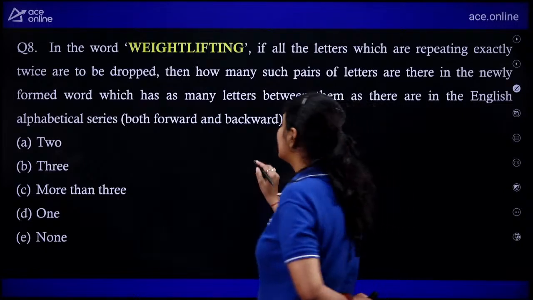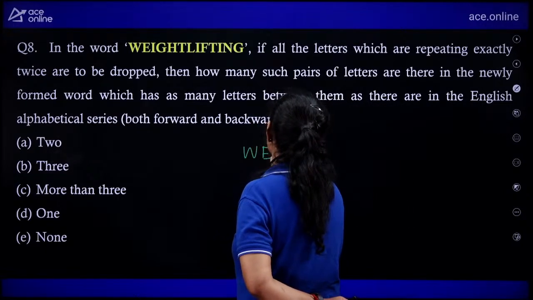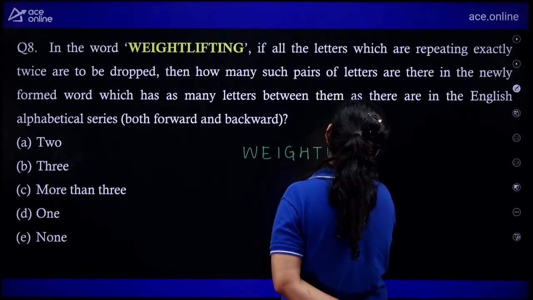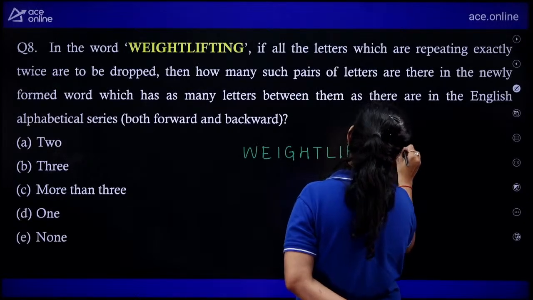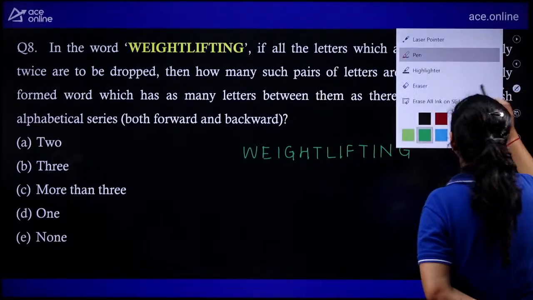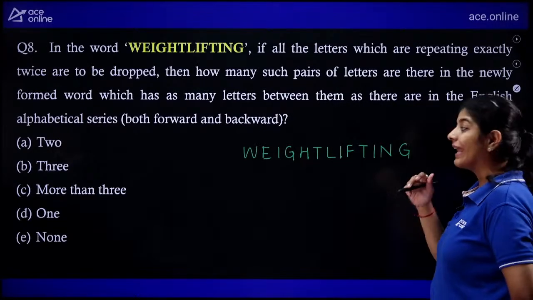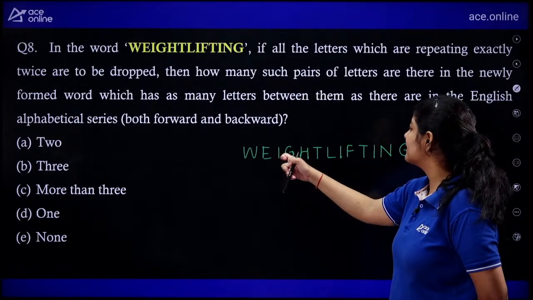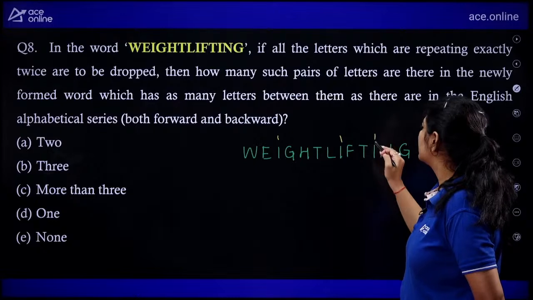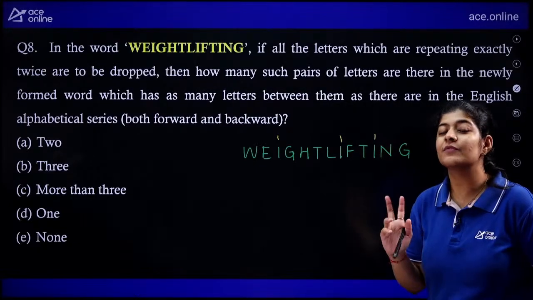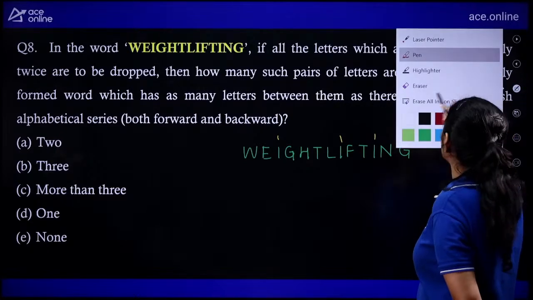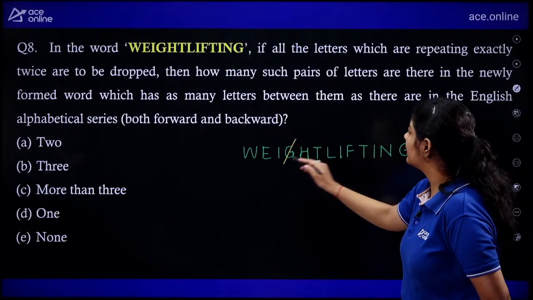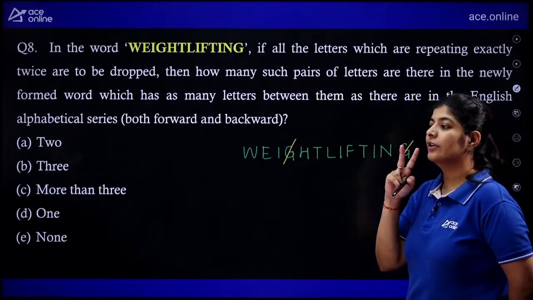The spelling that we are having is weightlifting. The question is saying that we need to eliminate those letters which are repeating exactly twice. Do we have W? No. Do we have E? No. Do we have I? Yes, 1, 2, 3. We only need to eliminate those letters which are exactly repeated twice. So we are not going to eliminate I.